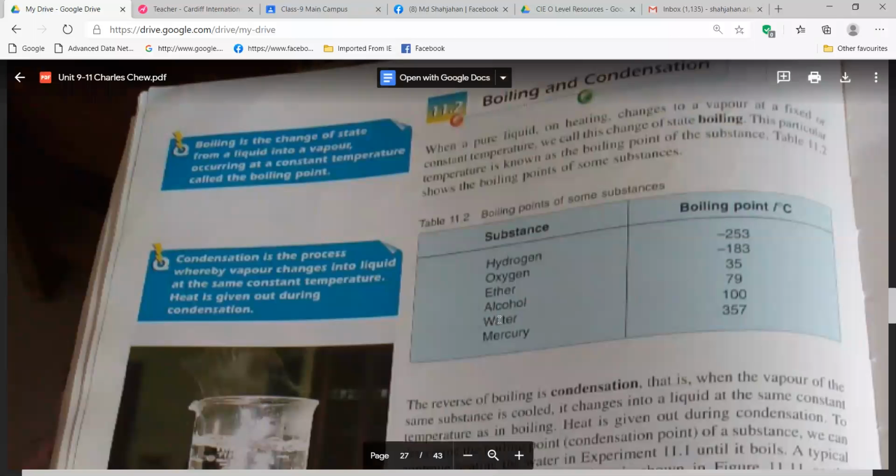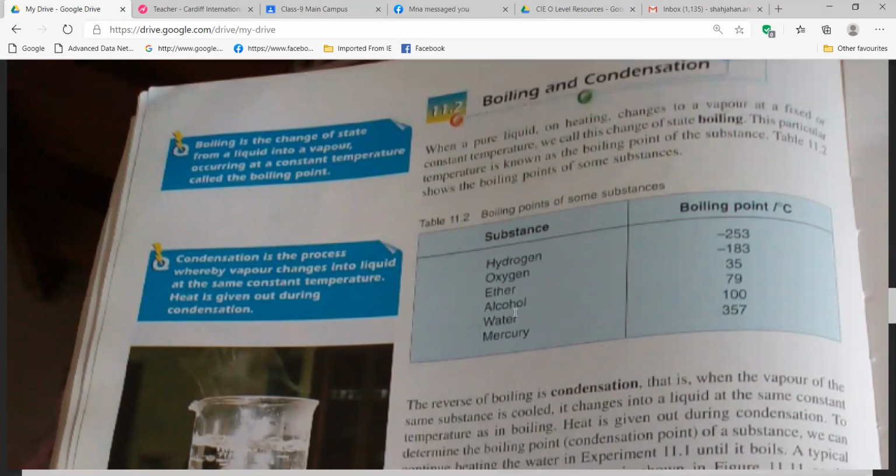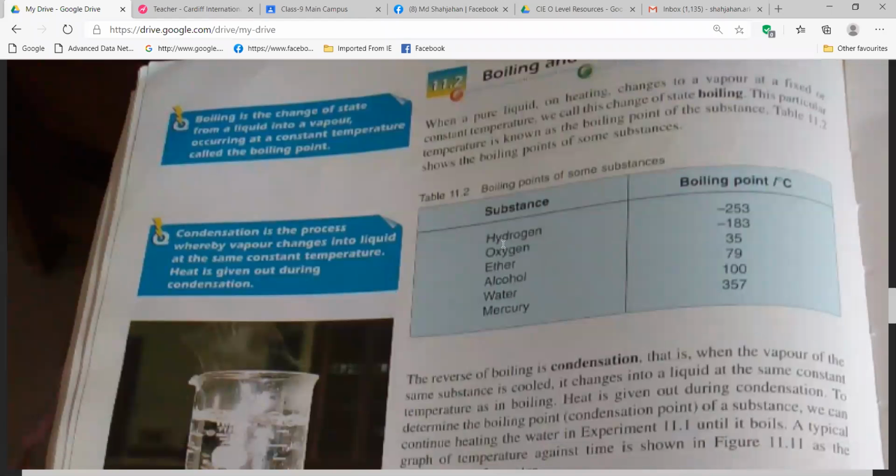Water has the boiling point of 100 degrees Celsius. Alcohol has a boiling point of 79. Ether has 35 degrees Celsius. Mercury has 357 degrees Celsius. So it's clear to you, right, about the boiling and boiling point, all of you? Yes, sir. It's clear, sir.